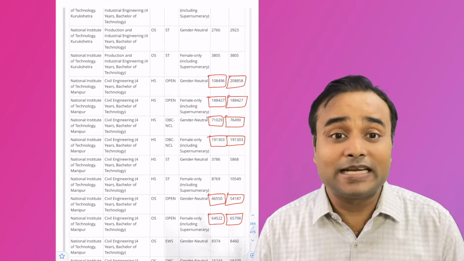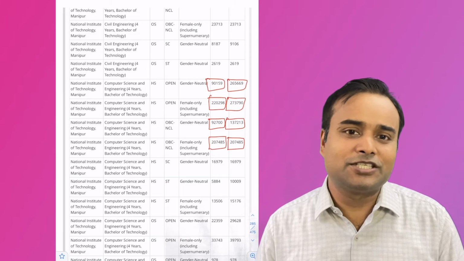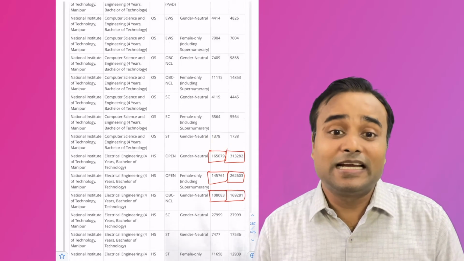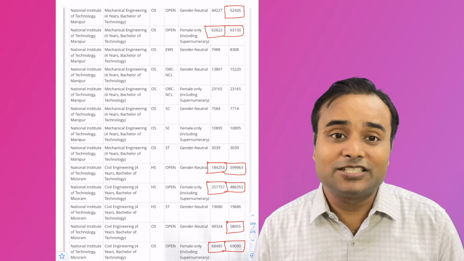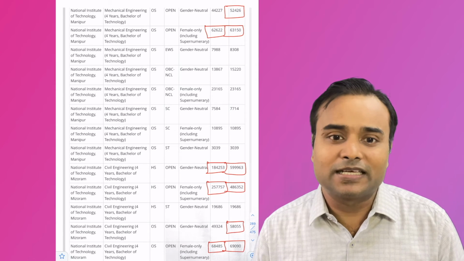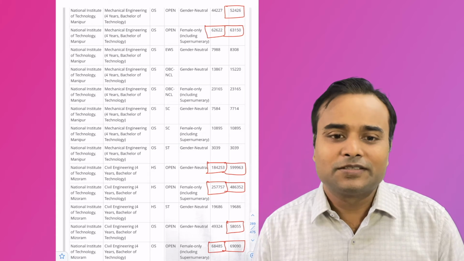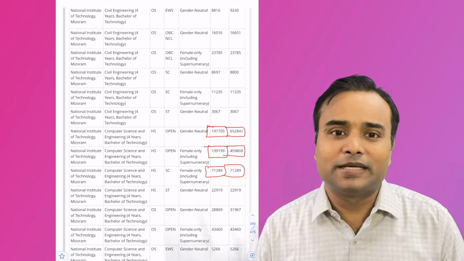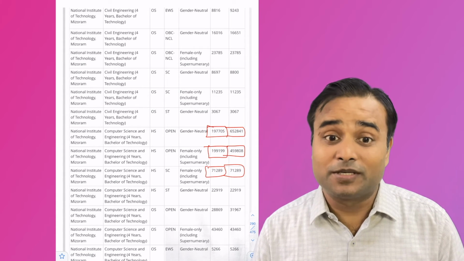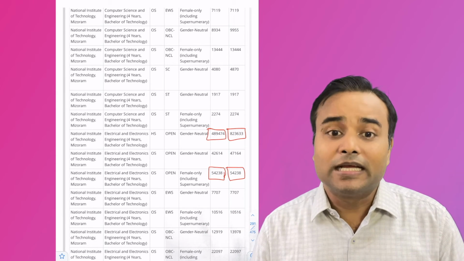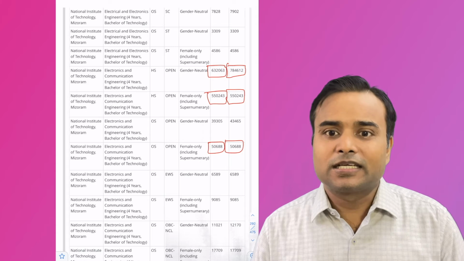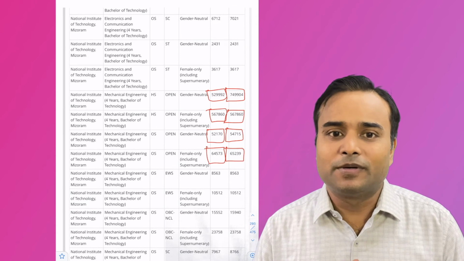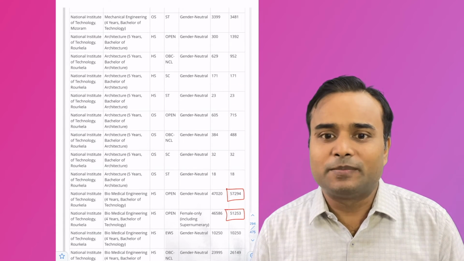Civil engineering. NIT Manipur civil engineering, computer science, electrical engineering, mechanical engineering, civil engineering. Okay, NIT Mizoram computer science available. Last year it was available. Electrical and electronics engineering, electronics and communication engineering available. Mechanical engineering was available.